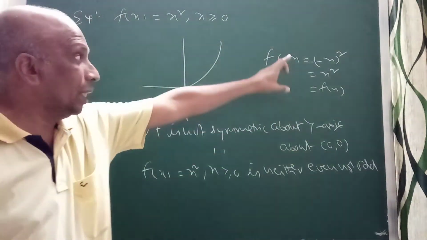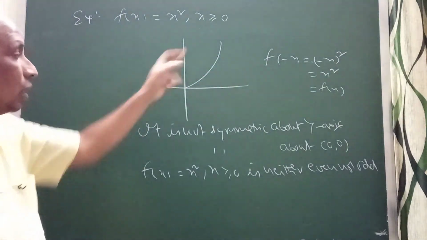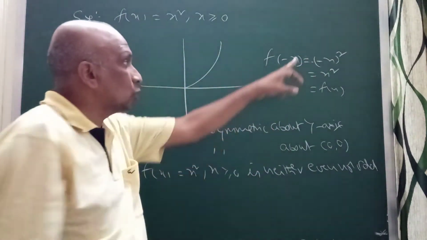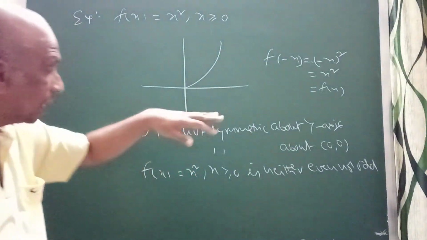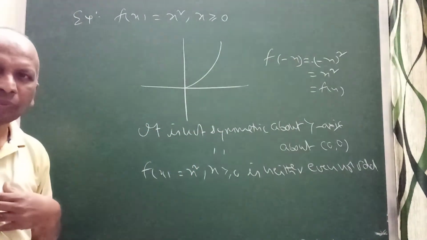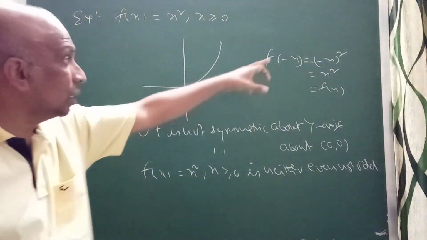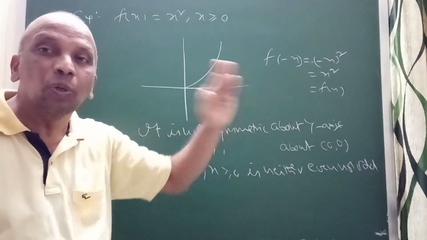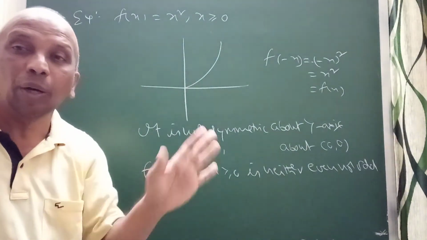If x is positive, minus x will be negative and will come to this side. So the domain doesn't have minus x. So if you follow this rule also, it is neither even nor odd function.